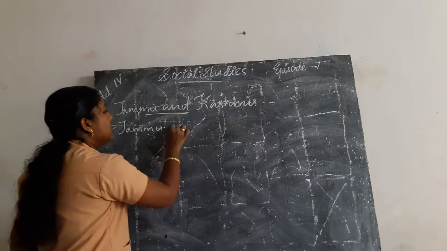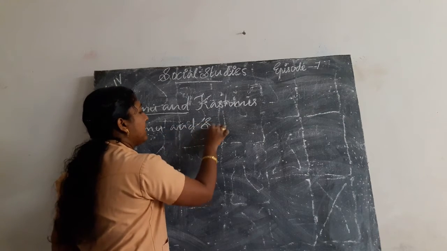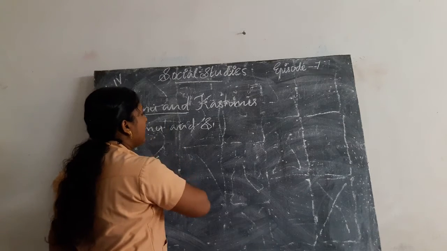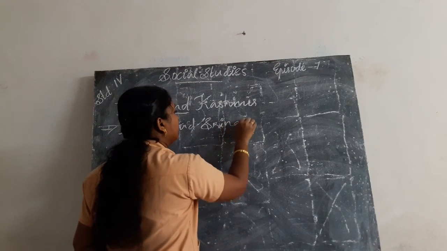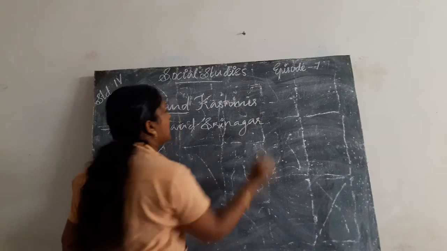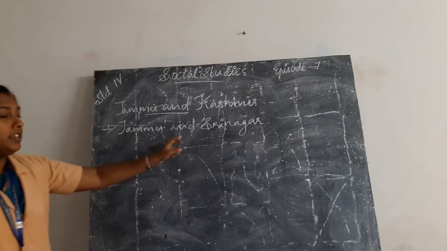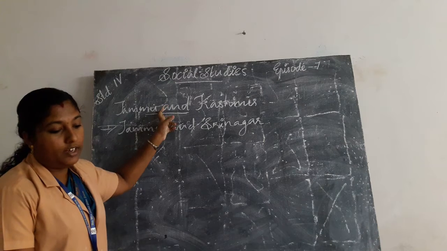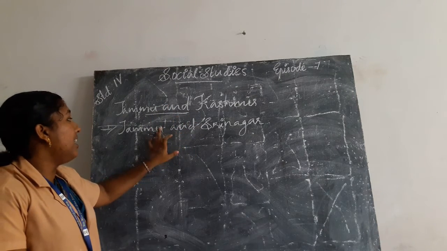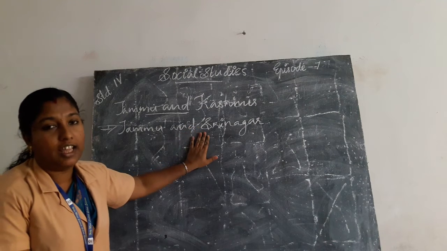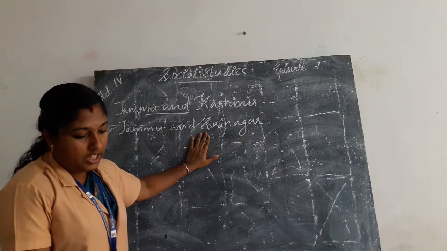Jammu and Srinagar are the capitals of Jammu and Kashmir. Jammu and Kashmir have two capitals. They are Jammu and Srinagar.